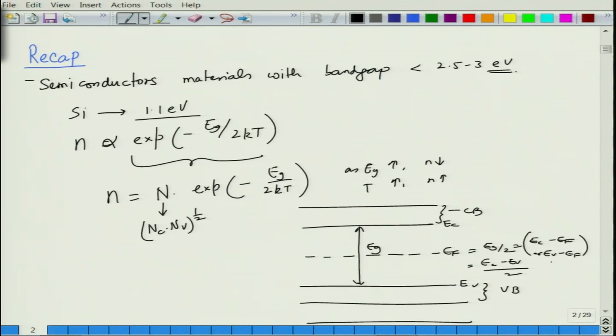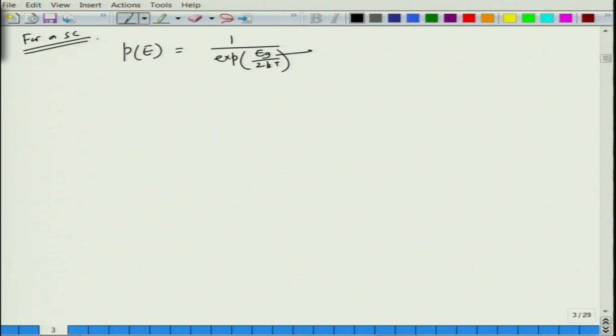So, basically we saw that probability of occupation we sort of reduced to 1 over exponential of Eg by 2 kT for a semiconductor, considering Eg was equal to Ec minus Ef.